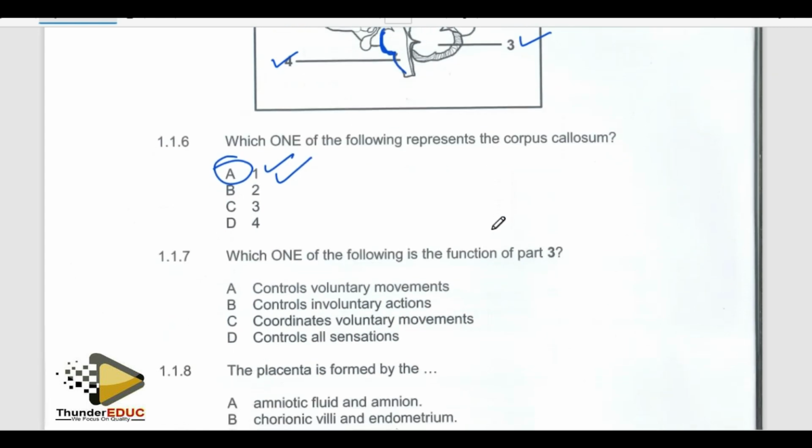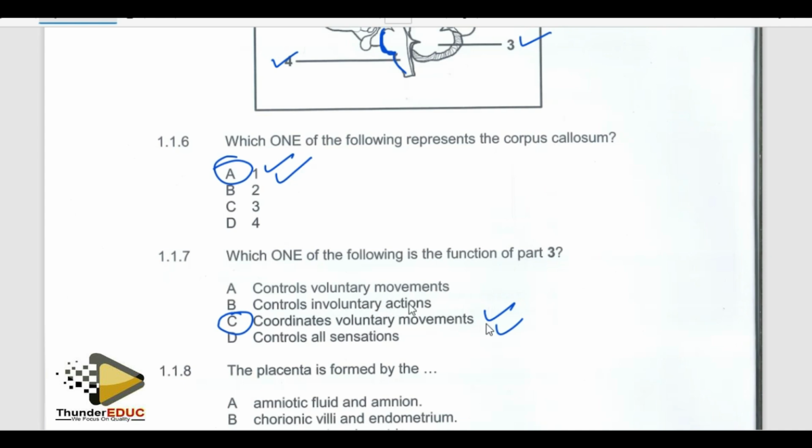All right, let's go to the objectives. They said control voluntary movement. No. It doesn't control. You see, they always give you a confusing answer as A. So make sure that you don't rush when you're answering such questions. So it coordinates voluntary movement. So the answer becomes C. That is the most correct answer.